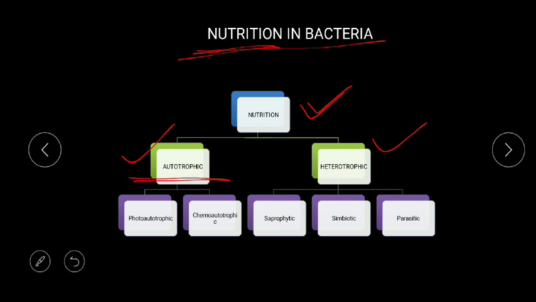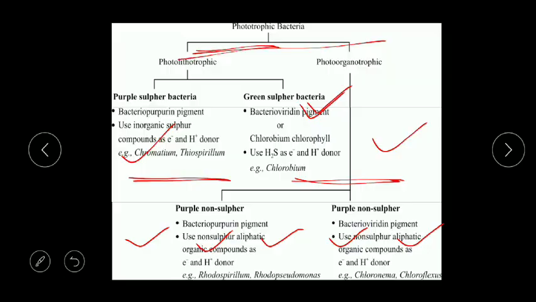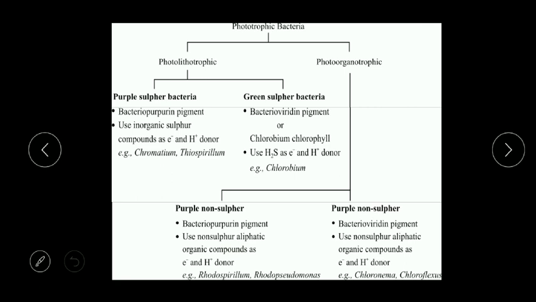Autotrophic are those which synthesize their own food. Some plants and some bacteria can synthesize their own food, so they are autotrophic. Another type of bacteria are heterotrophic, which depend on other organisms. In autotrophic we study two groups, photoautotrophic and chemoautotrophic, and in heterotrophic we will study saprophytic, symbiotic and parasitic independently. We have to discuss this in detail.